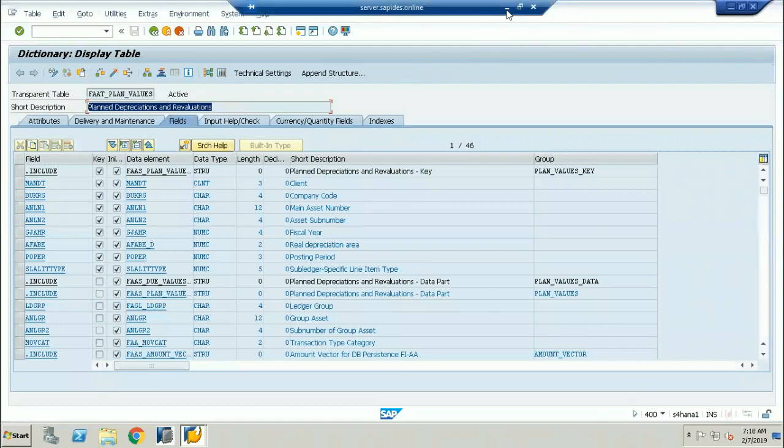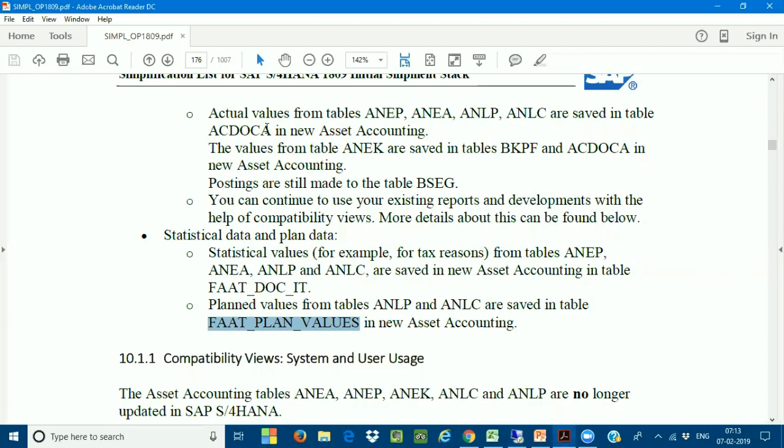There are 3 new tables brought in here. One is the ACDOCA table, which we already know. The second, for statistical posting, is FAT_DOC_IT, and for the planned values we use FAT_PLAN_VALUES. So there are 3 different tables from today onwards. And one more thing: we no longer have the separate header tables, only one header table called BKPF. These are the table-level technical changes brought into asset accounting.